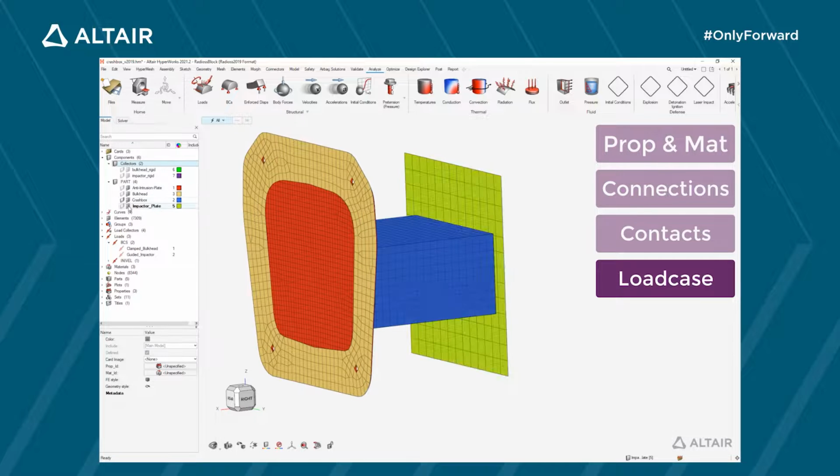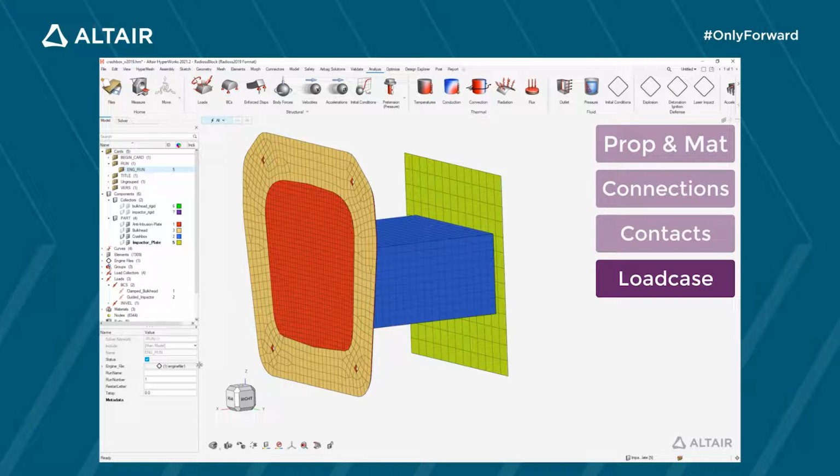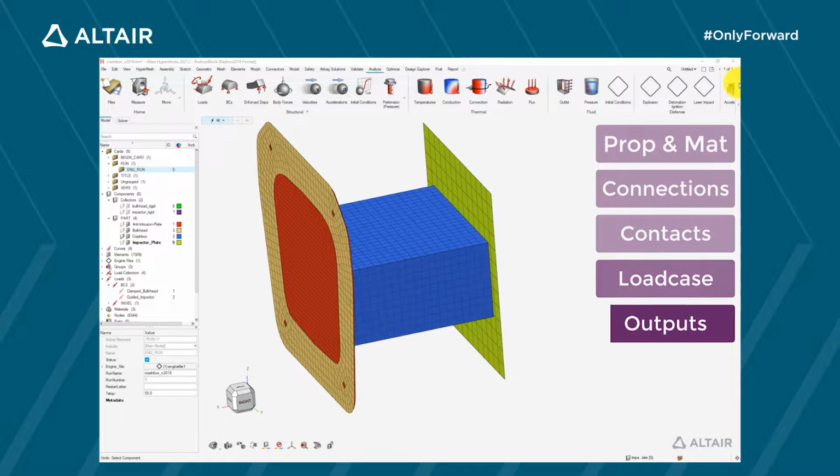We can finish this step by setting the duration time of this load case, and that corresponds to the final time of the analysis. Here we can consider that 55 milliseconds should be long enough, and if needed, it will still be possible to extend the simulation without rerunning the model from time 0.